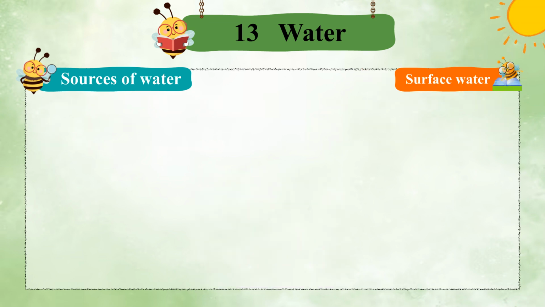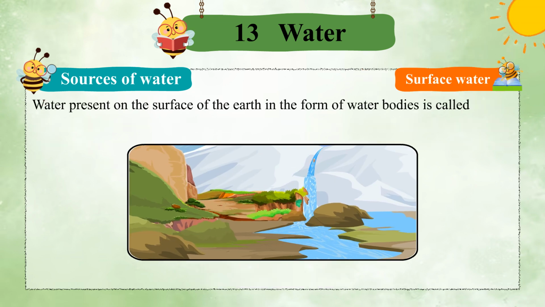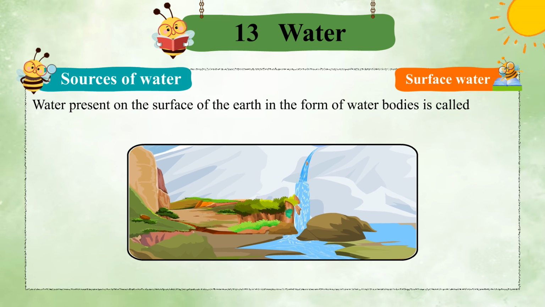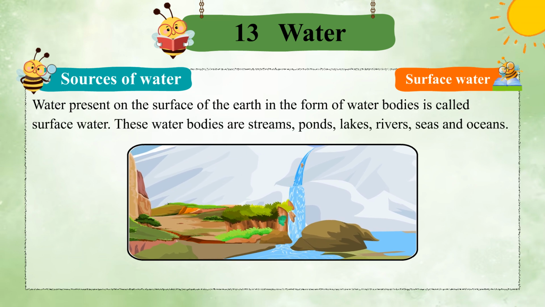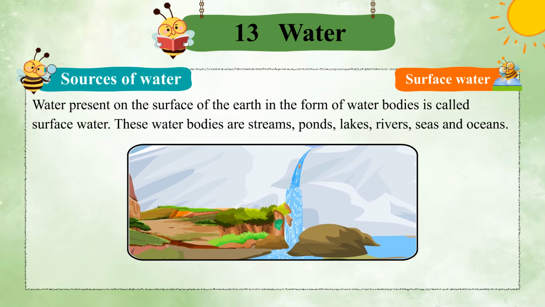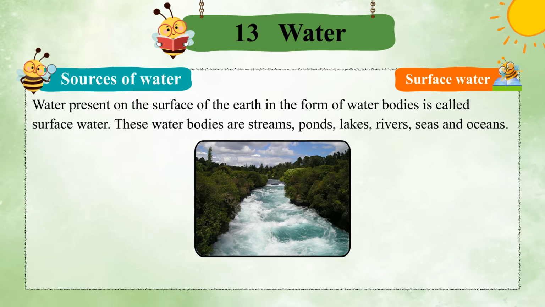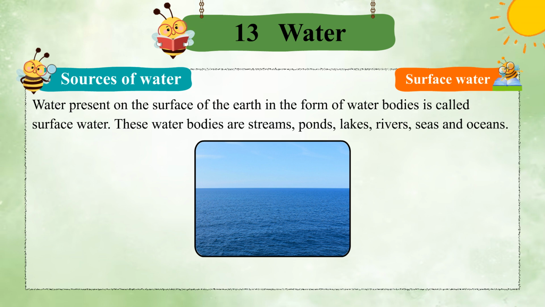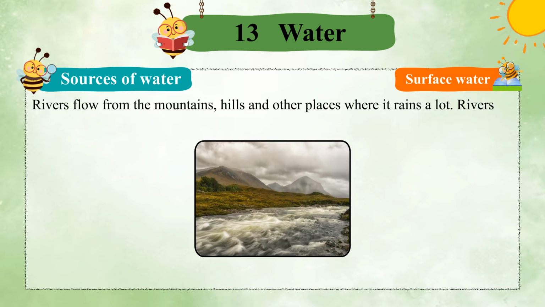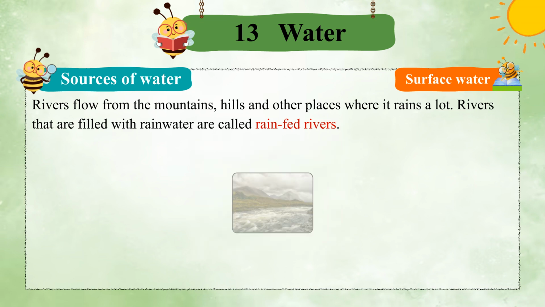Surface water. Water present on the surface of the earth in the form of water bodies is called surface water. These water bodies are streams, ponds, lakes, rivers, seas and oceans. Rivers flow from the mountains, hills and other places where it rains a lot. Rivers that are filled with rainwater are called rain-fed rivers.